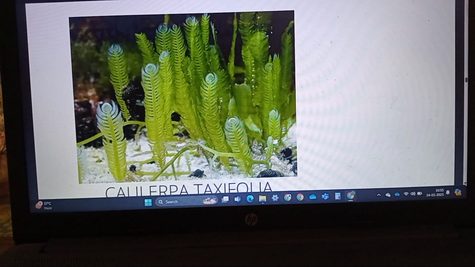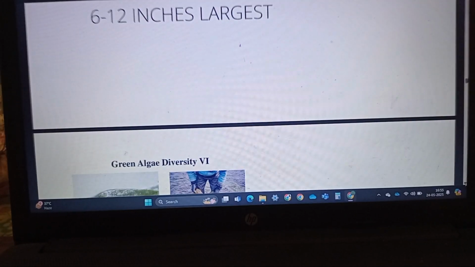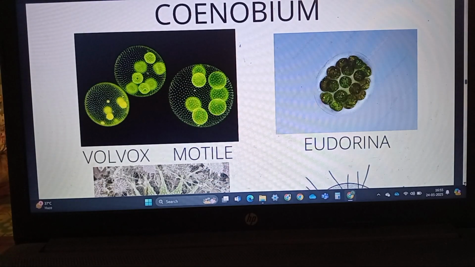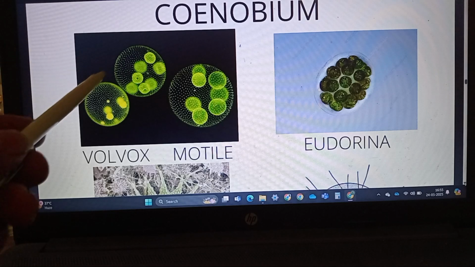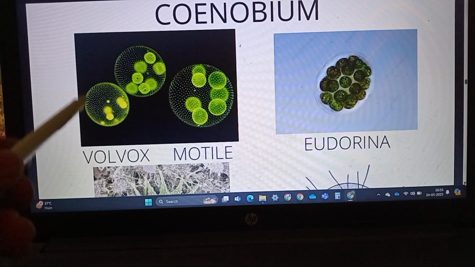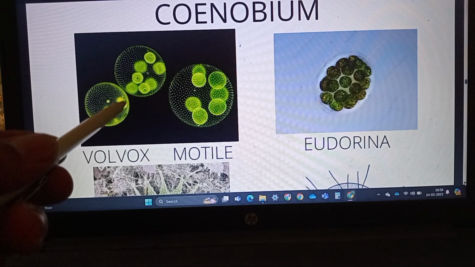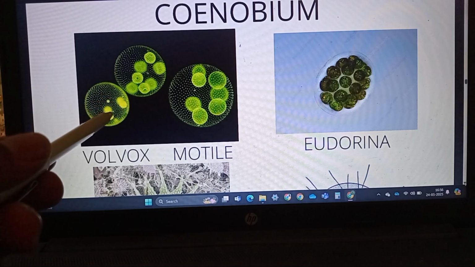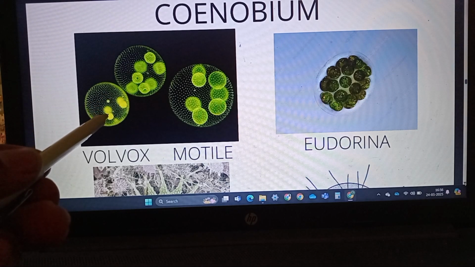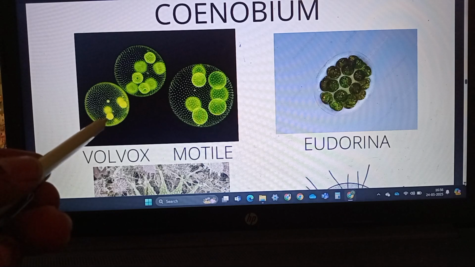The algae existing in the colonial form are Volvox and Udorina. In Volvox, these are motile colonies. This is the parent colony. Within them are the daughter colonies. The number of cells is fixed in a particular colony, so it is called a coenobium.